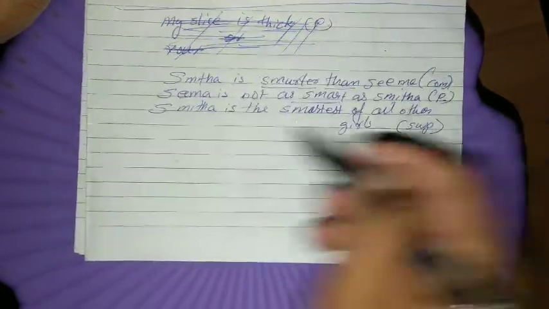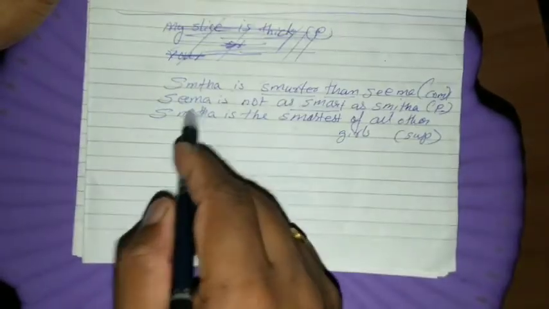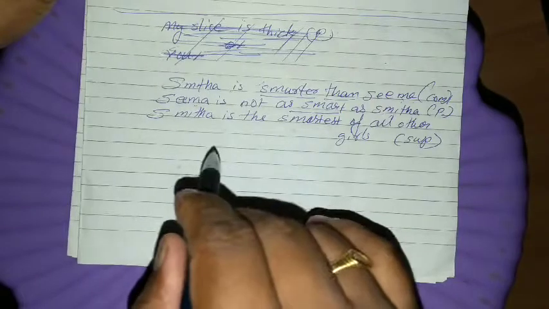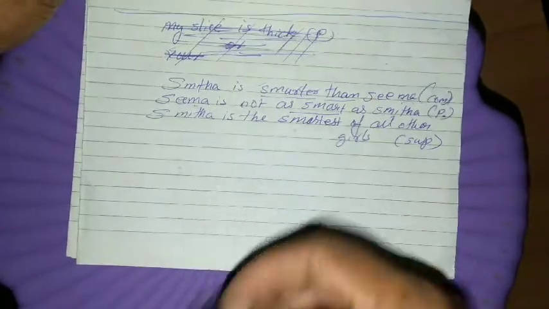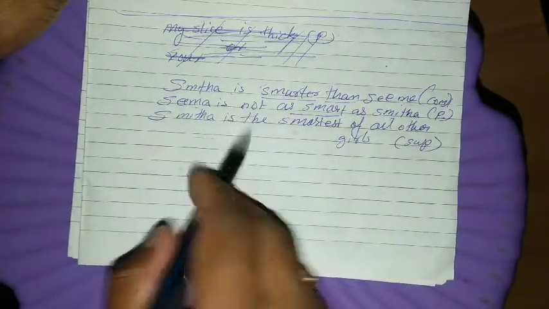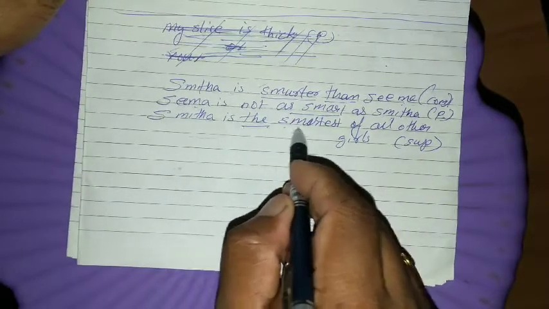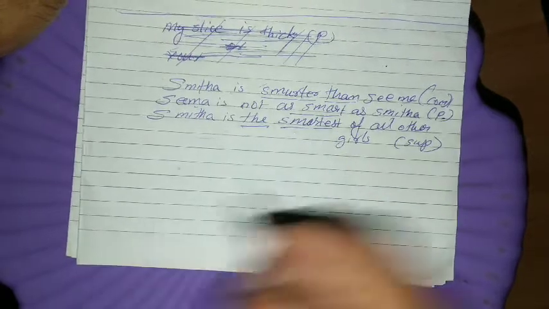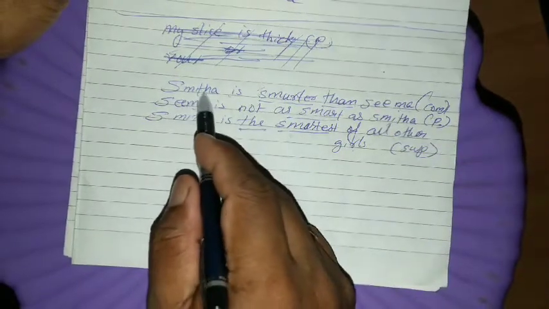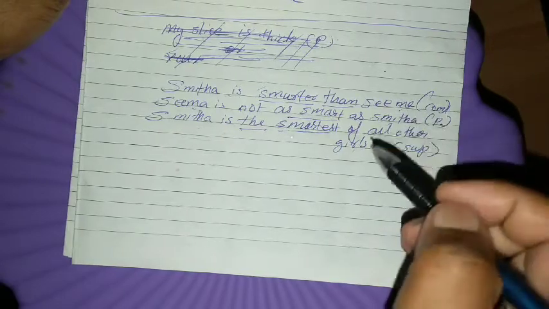Okay, then Smita is the smartest of all girls. Here we have to say Smita has got the highest qualification of all other girls. So we have to write there Smita is the, then you have to add the article, and you have to add the superlative form. The superlative form of smart will become smartest of all other girls. See there, here one Smita is compared to many, but in comparative degree Smita is compared to only Seema. That's the difference between comparative degree and superlative degree.